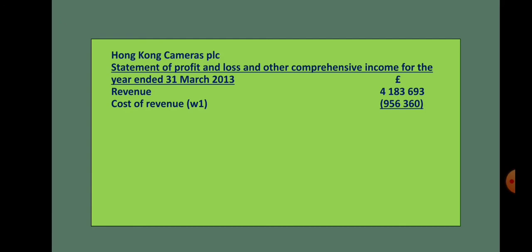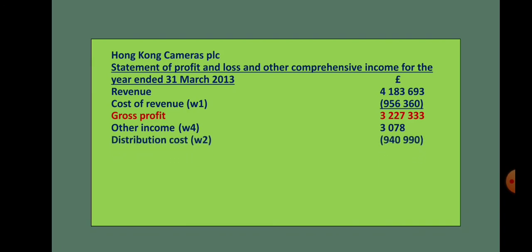Okay, but in order to arrive at the gross profit, you need not do any workings, just take revenue minus cost of revenue, you will get the gross profit. Then next is other income. First we can add the incomes and then take the expenses. So as we have already discussed in workings 4, we have labeled as workings 4. So that is 3078 has been taken here.